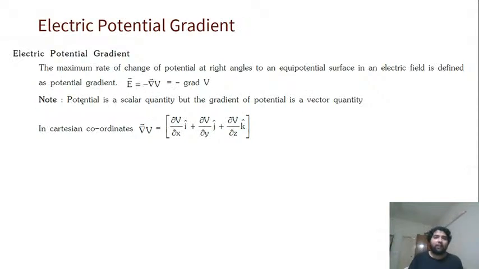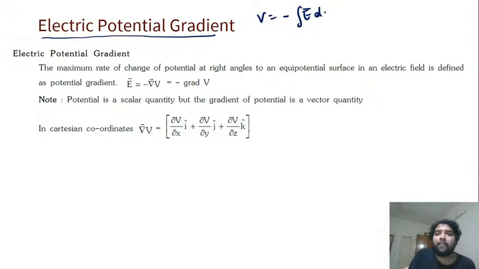Okay, electric potential gradient. Now the rate of change of this is the reverse. We know V is minus the integration of E dot dr. So we will do the reverse function of this. dV is minus E dr, basically. First, this is the change in potential. So we can also write dV is equal to minus E dot dr, right?